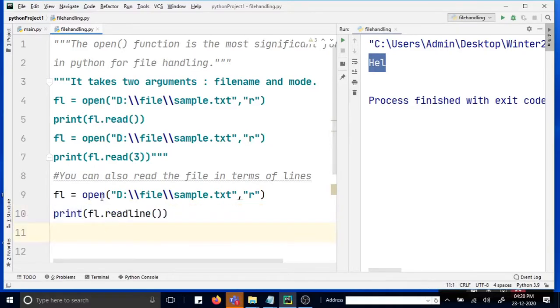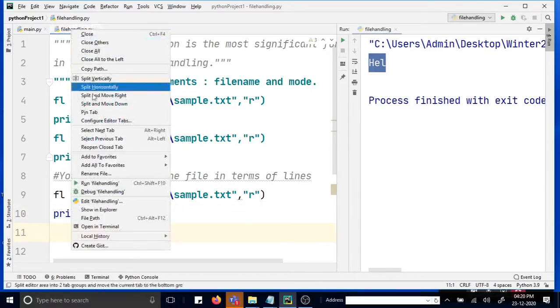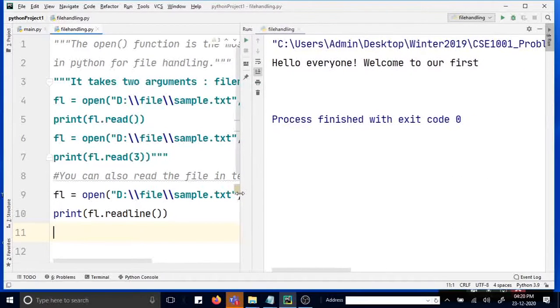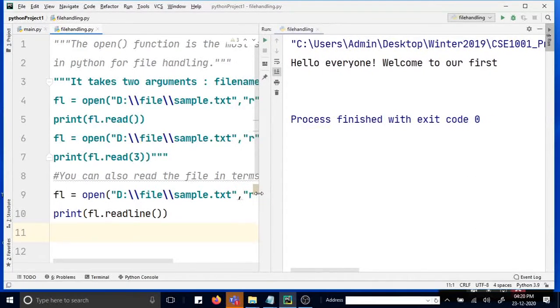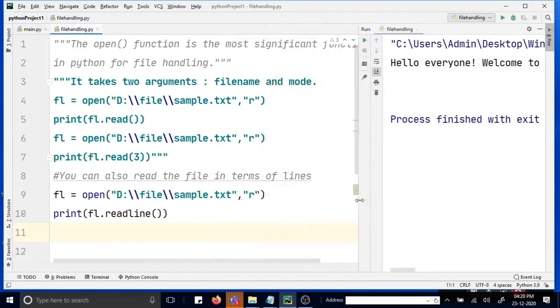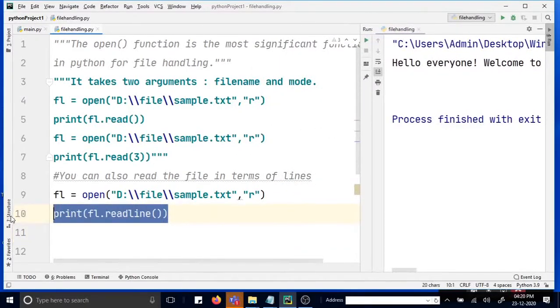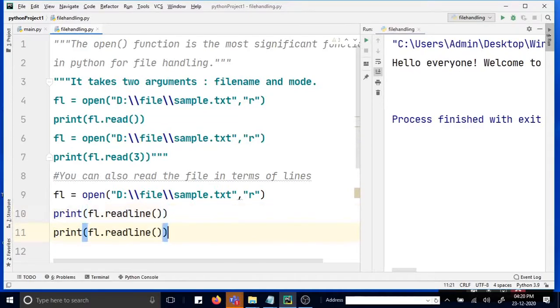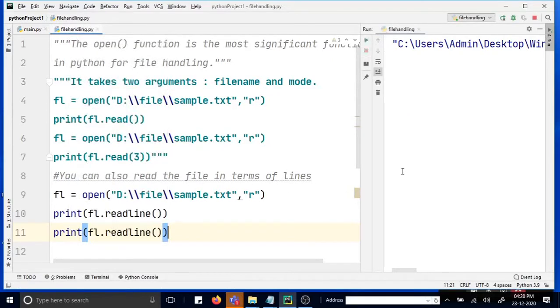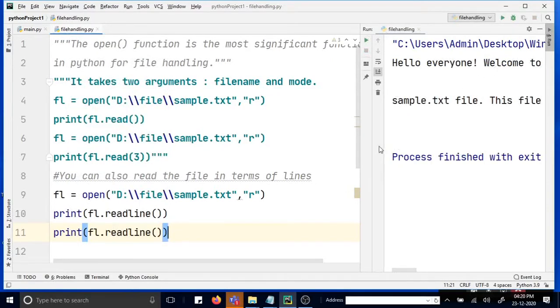If we run it, it should work. So hello everyone, welcome to our first. I think it has printed 1 line, right? If you want more lines to be printed, you simply copy and repeat it, so the next line will be printed. You see, next line.